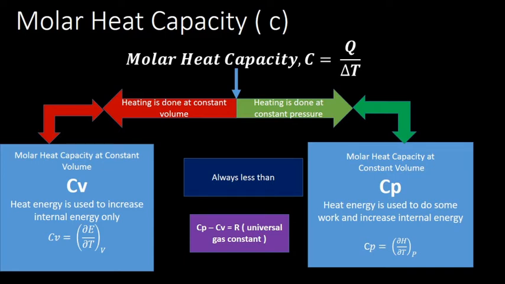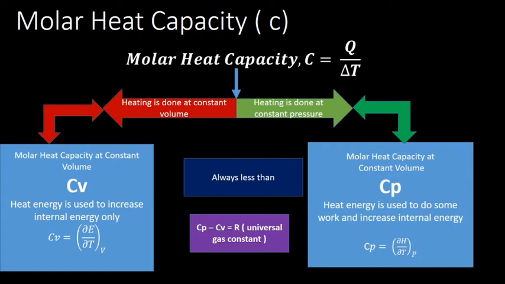And the amount of Q here is delta H, the change in enthalpy we have already seen. So we can write the expression Cp is equal to dou H by dou T at constant pressure. Now again keep in mind always, Cv will always be less than Cp. The reason is, the amount of heat supplied when we are heating the same substance at constant pressure and at constant volume is different.